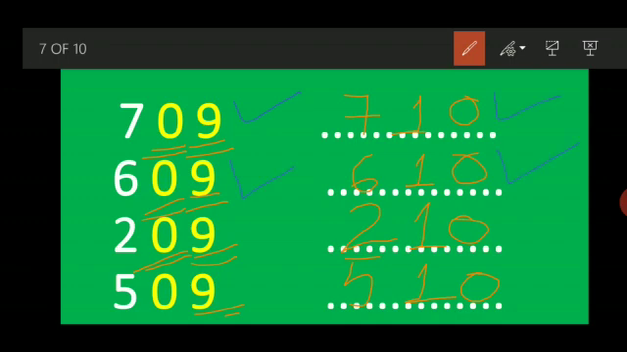609, 610, 209, 210, 509, 510. Wow, all our answers are correct. That means our trick is correct, which we are following. We are not learning any more numbers. We are learning only the numbers from 0 to 9, and they help with all numbers.